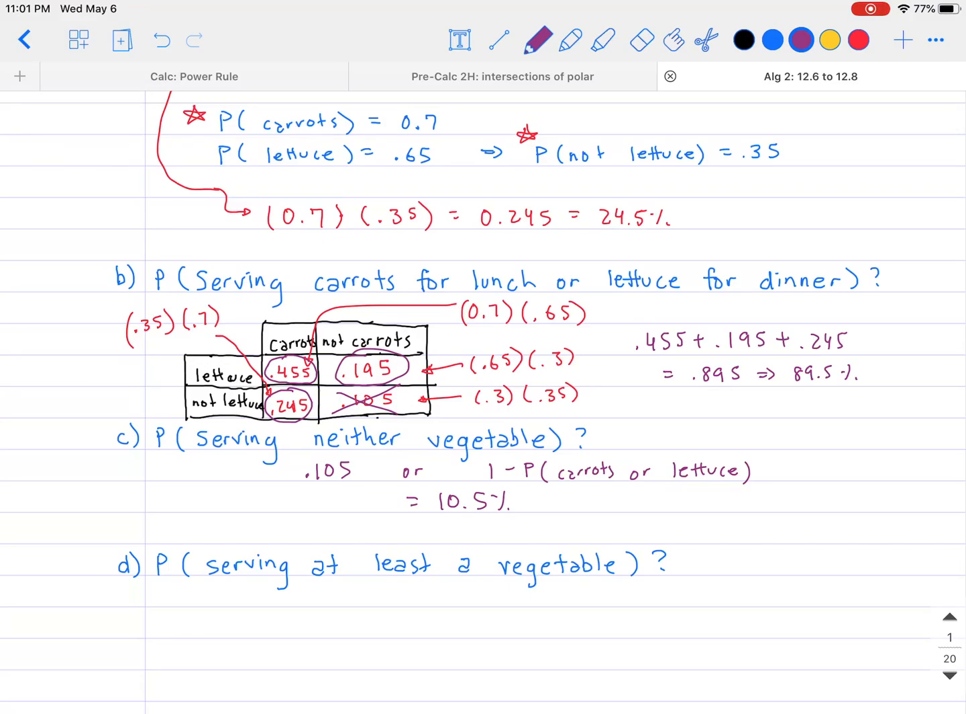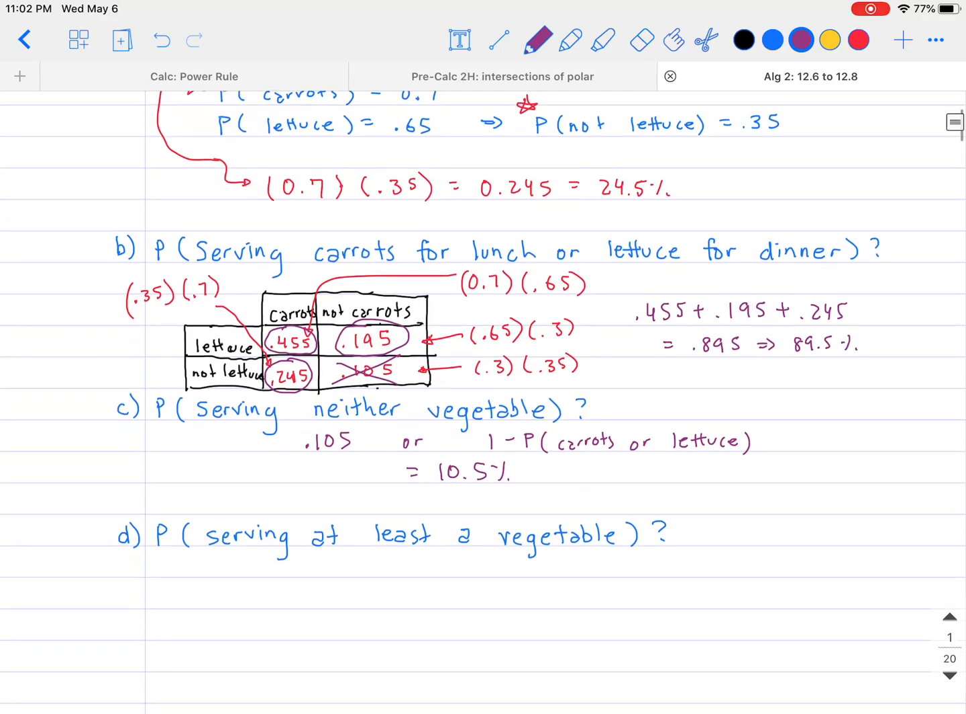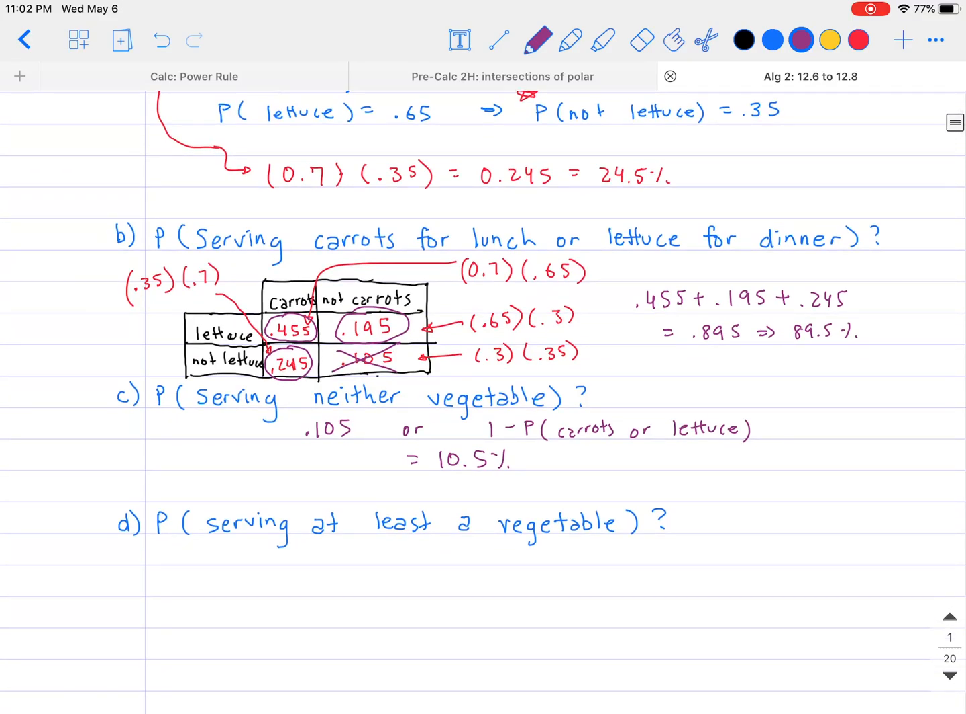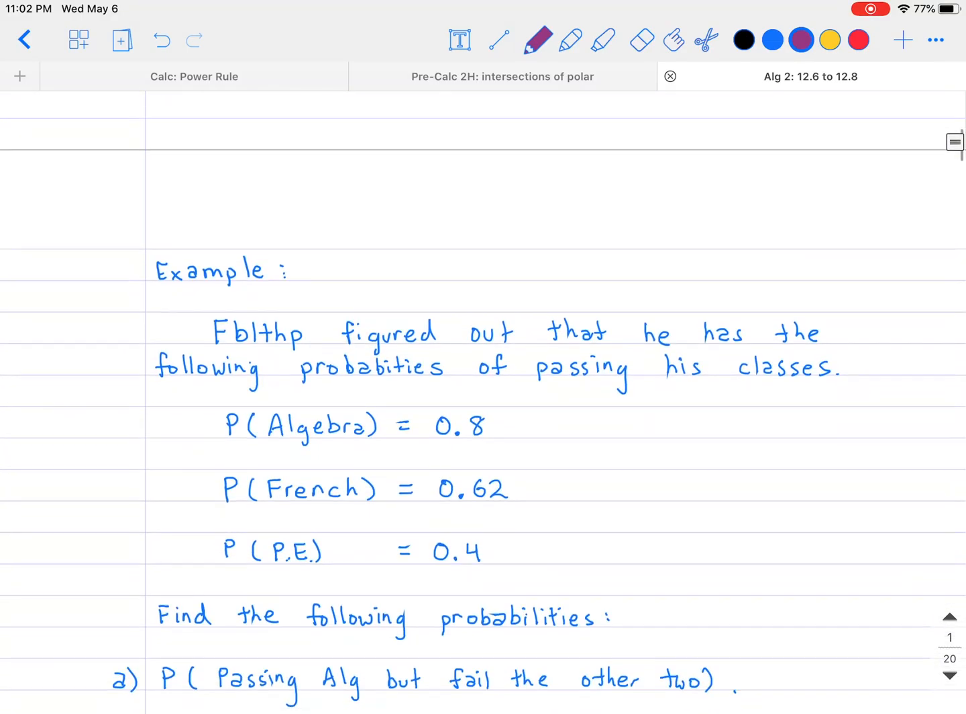And last one, you are serving at least one vegetable. And again, this is basically the same idea as part B. In fact, come to think of it, if you look at it carefully, it's basically asking for exactly the same thing. So you are going to just put the same answer as part B, because that is exactly the same question, except it's worded a little bit differently.